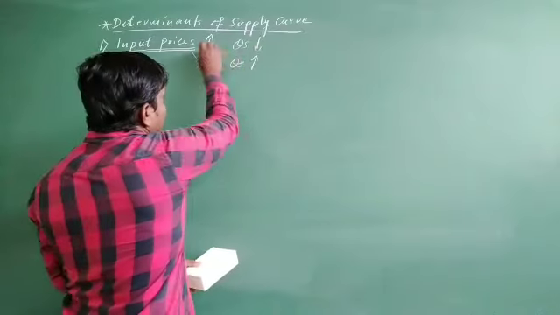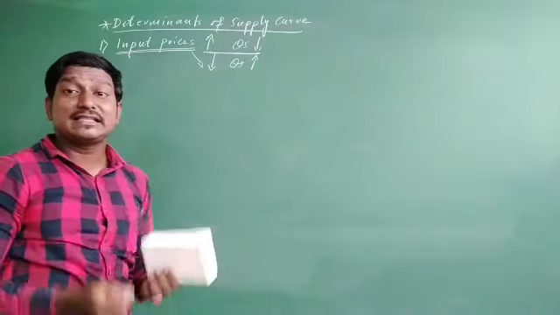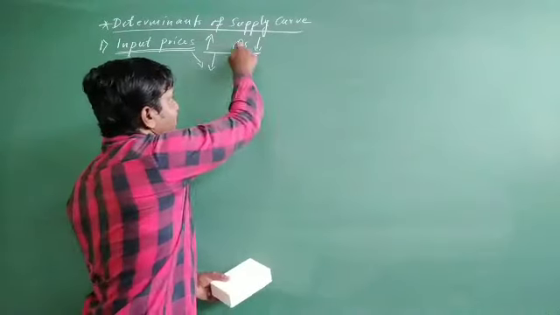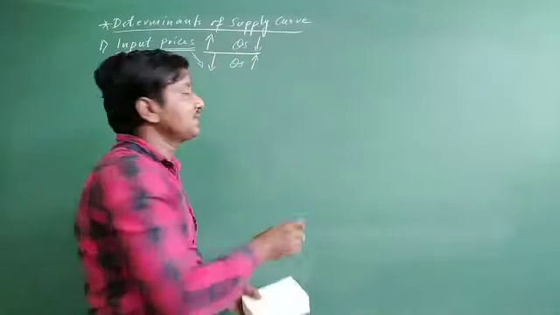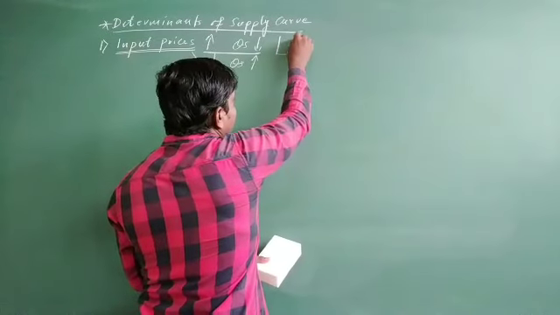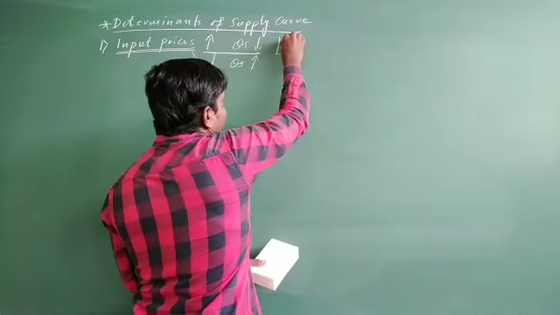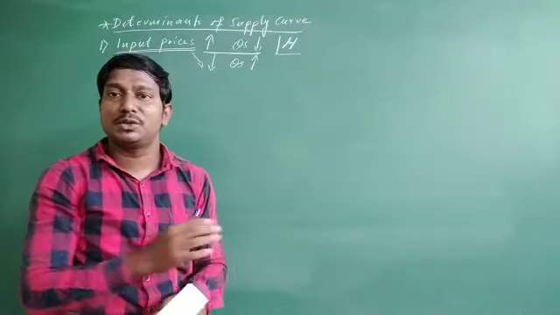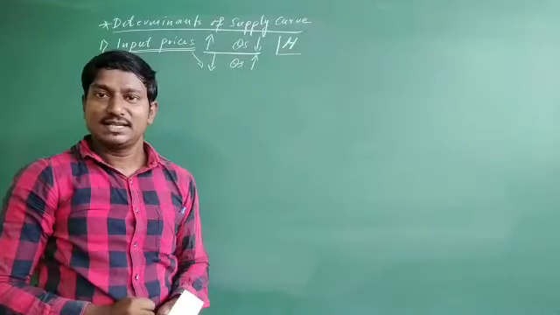So in the first case, as the price of these raw materials is going to increase, the quantity supply is going to decrease. During that time period, the supply curve is going to shift to the left side. The supply curve shifts towards the left side due to decrease in the quantity supply.